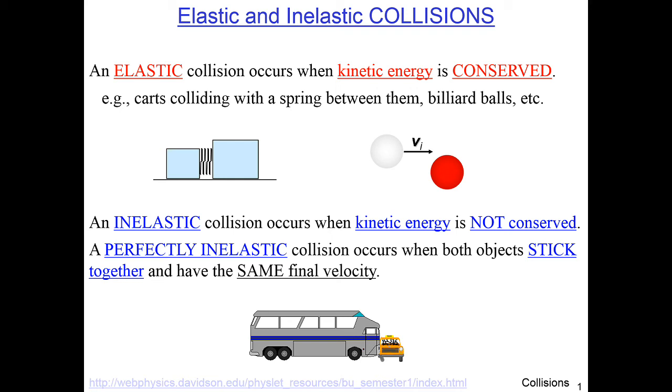Say if we hit a baseball with a bat, it's pretty clear that before the bat hits the ball, that's the initial condition, so the mass and motion of the bat and the ball are your initial momentum. You have a brief moment of contact between the bat and the ball, so that corresponds to the collision, and then the trajectory of the ball and the trajectory of the bat after the collision, that corresponds to the final condition.